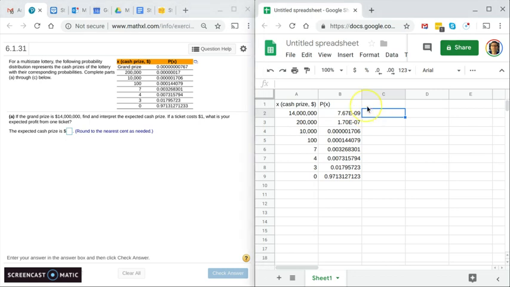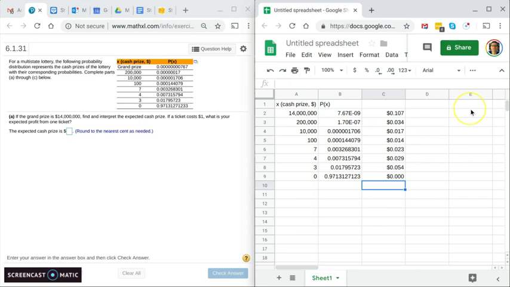I've already put in the 14 million here as the grand prize, that they told us in part A. So now to figure out the expected cash prize, all we do is multiply the prizes times the probability that they get that prize. This is just a weighted average. Yeah, and that last one should be 0.